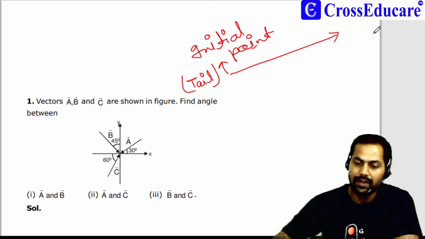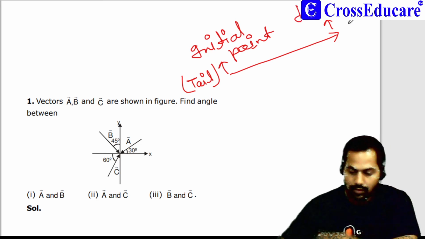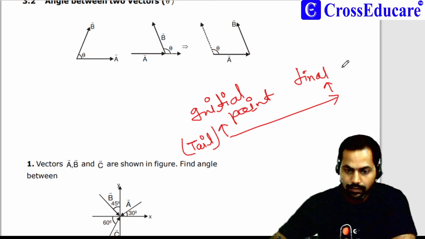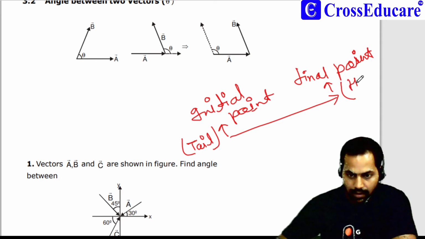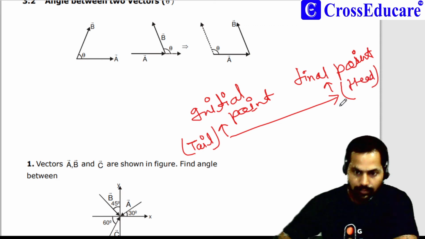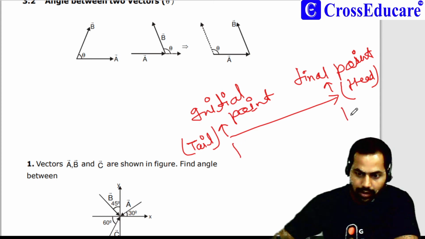This is the tail of the vector, and this is the final point or final position of the vector, and in physics this is known as the head. Okay, and the distance between head and tail is known as the magnitude of the vector.